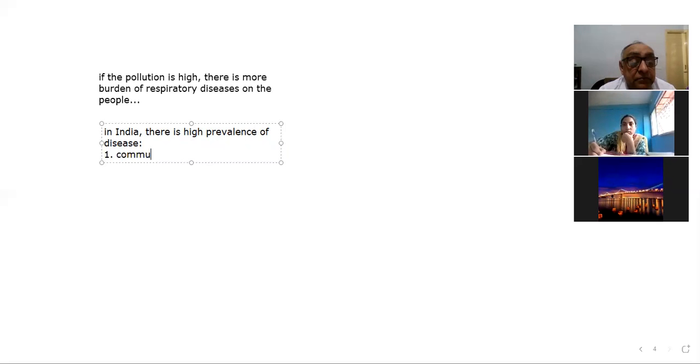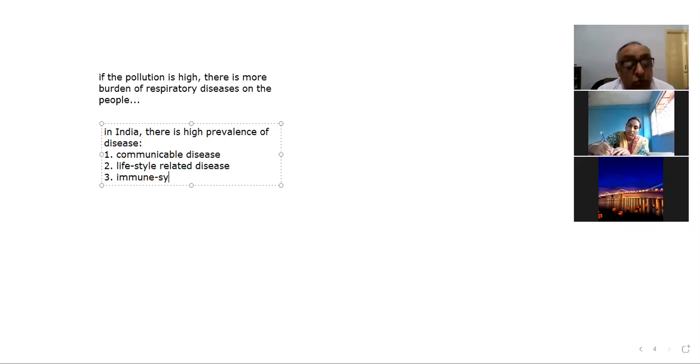Communicable diseases. Risk remains high because population density is very high there. Then lifestyle related diseases. And immune system related diseases, because the immune system is low due to the nutrition issues.